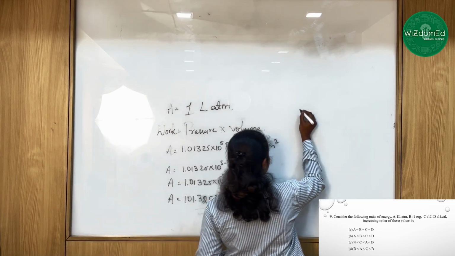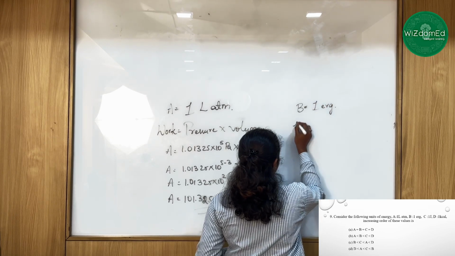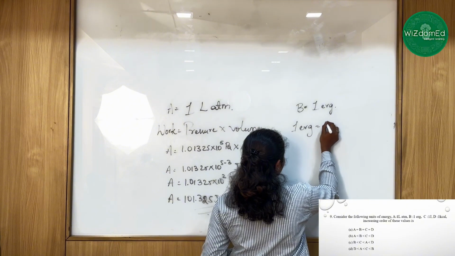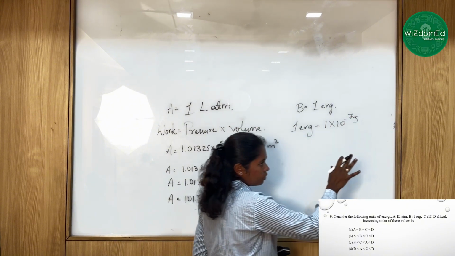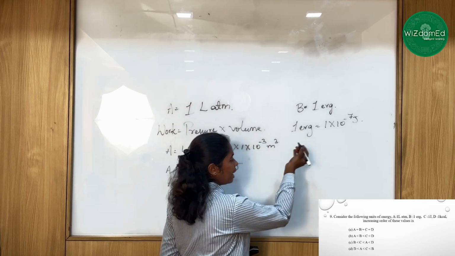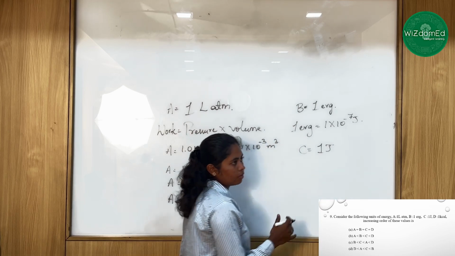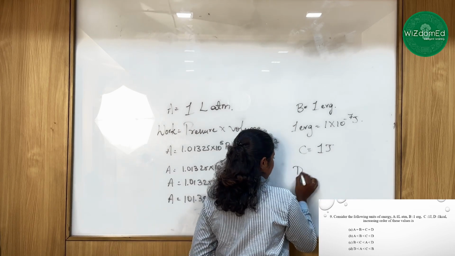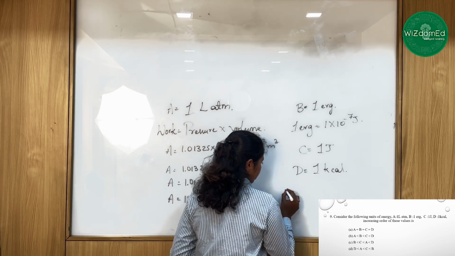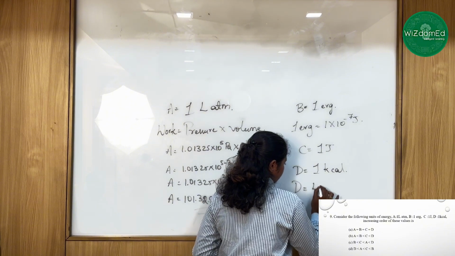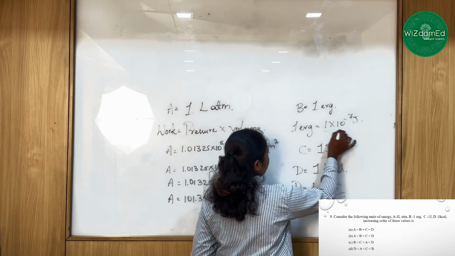So next, B is given. B is represented as 1 erg. We know that 1 erg is equal to 1 into 10 raised to power minus 7 joules. This is a direct conversion with a constant value. And C is 1 joule, so there is no need to convert it as we have the direct value. And then we have D, which is equal to 1 kilocalorie. If I convert it into joules, it is going to become 4184 joules. So now we have all the answers.